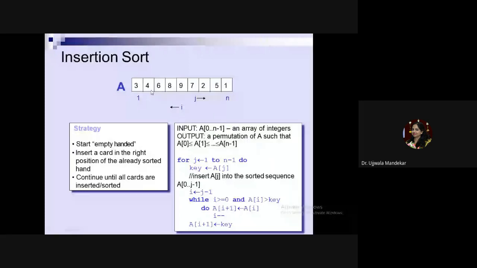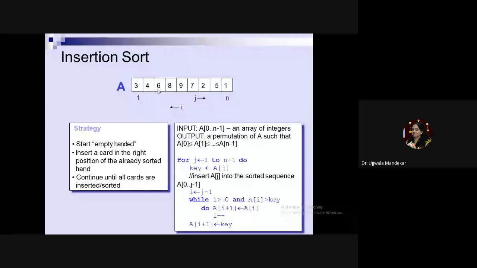What logic are we applying? We are comparing this 7 with the 9. It is greater, skip it. Then I'll compare with 8. It is greater, skip it. Then I'll compare with 6. It is smaller, so I'll stop. This logic I will have to apply.